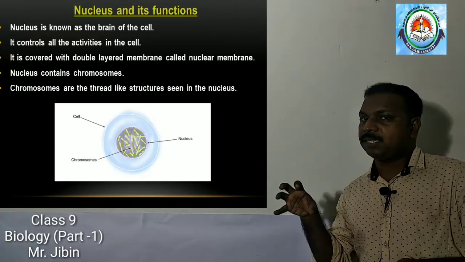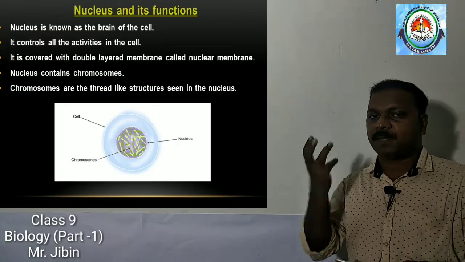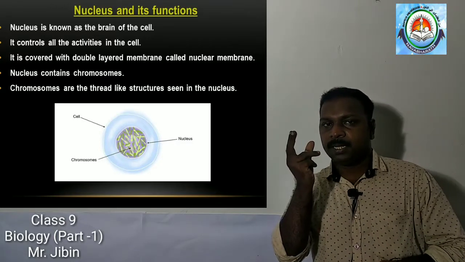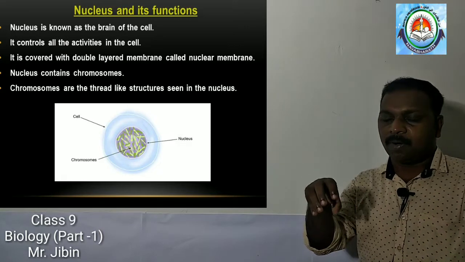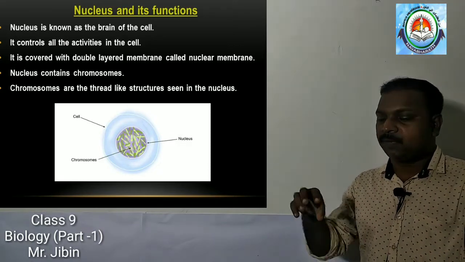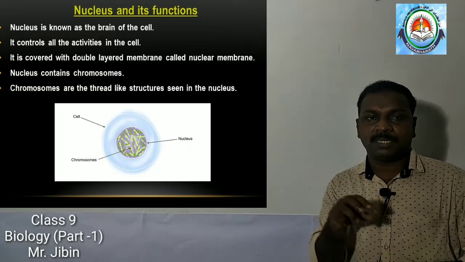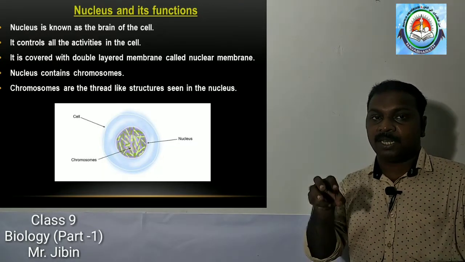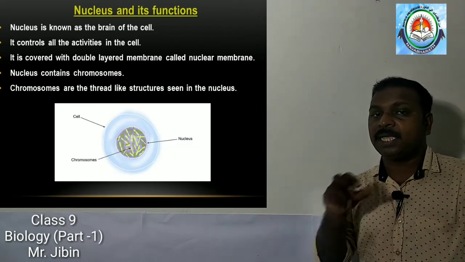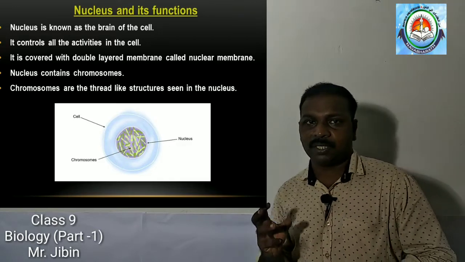In most cases, the nucleus is present in the middle of the cell. It's a spherical structure like a ball. Suppose we take a box and fix a ball in the middle, then we see a spherical structure at the center. In the same way, the nucleus is a spherical structure present in the middle of almost all cells.